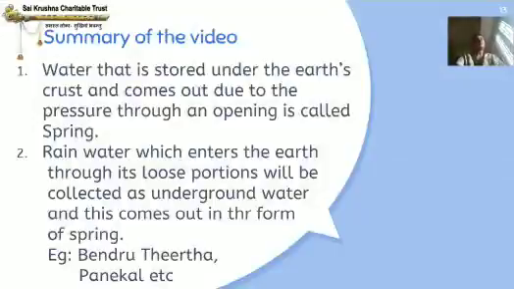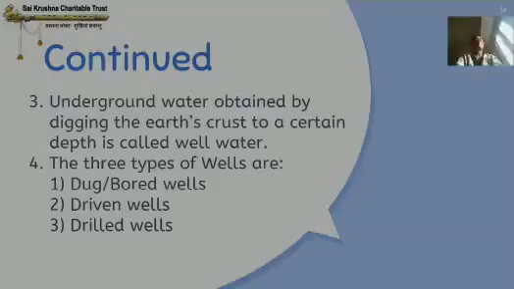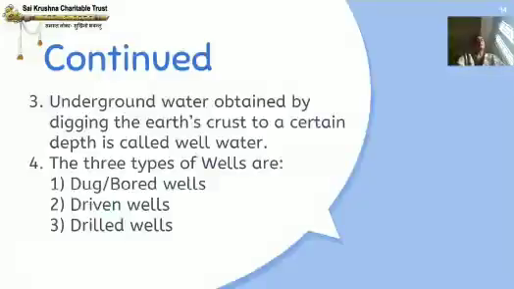Water that is stored under the earth's crust and comes out due to the pressure through an opening is called spring. Rainwater which enters the earth through its loose portions will be collected as underground water, and this comes out in the form of spring. Example: Bendru Tirtha and Penekal. Underground water obtained by digging the earth's crust to a certain depth is called well water.